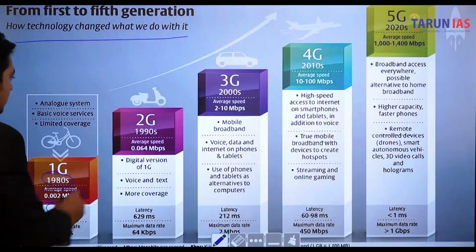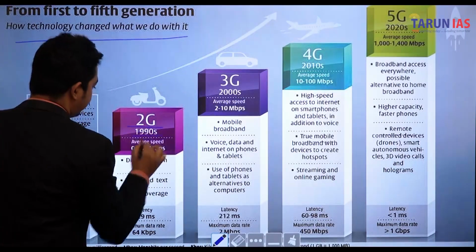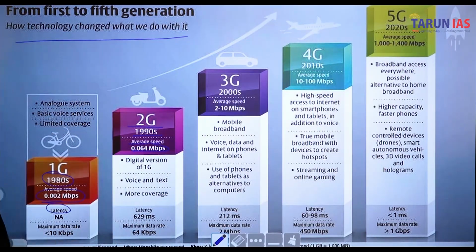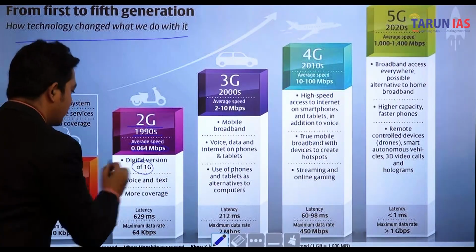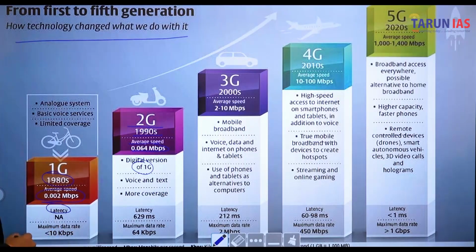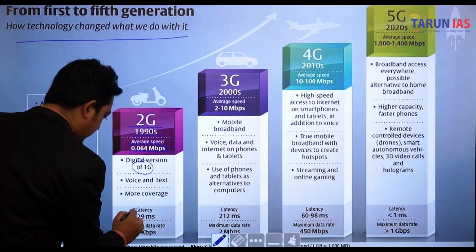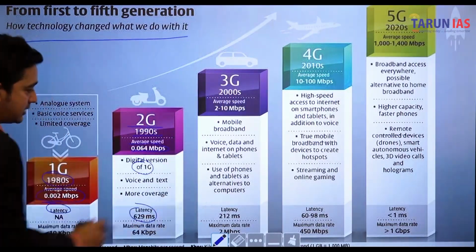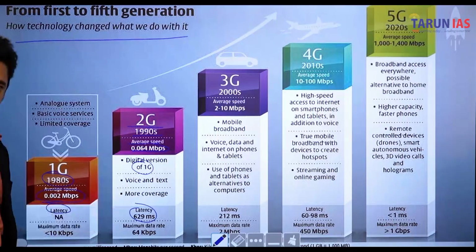So 2G is basically 1990, with an average speed of 0.064 megabyte per second. It is the digital version of first G, with voice and text coverage, and latency is, as we can see here, 629. As we go further, like 2G, 3G, 4G, we can see the latency is reducing.